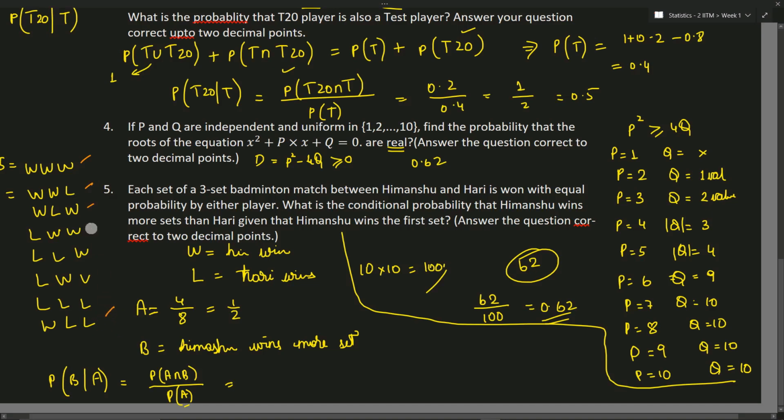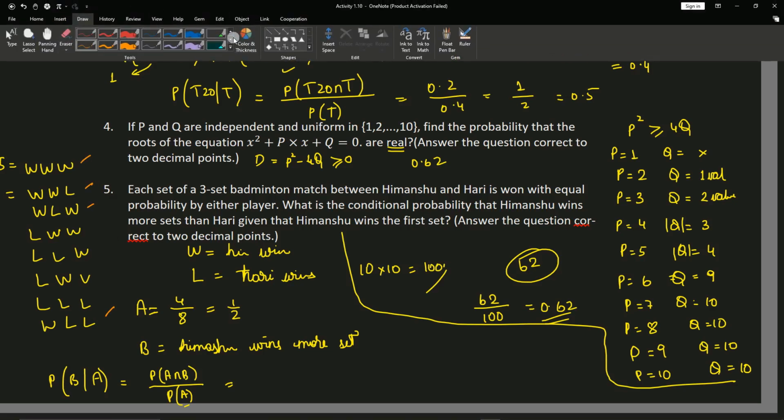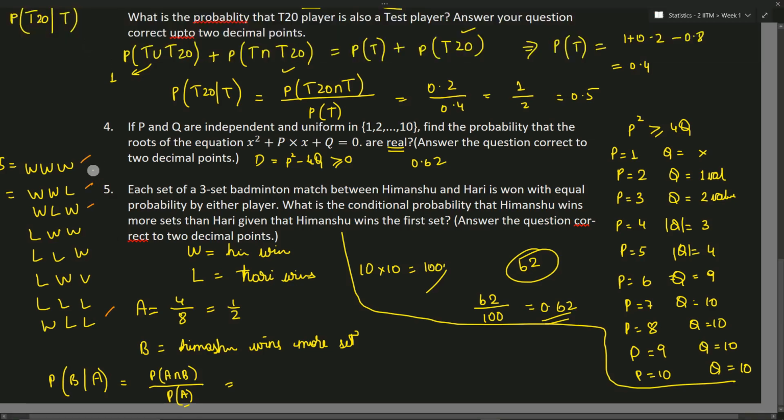Out of these 4, in which does Himanshu win more? He'll be winning in only these 3, right? So this will be 3 out of 8 divided by 4 out of 8. So that is nothing but 3 by 4, which is also equal to 0.75.